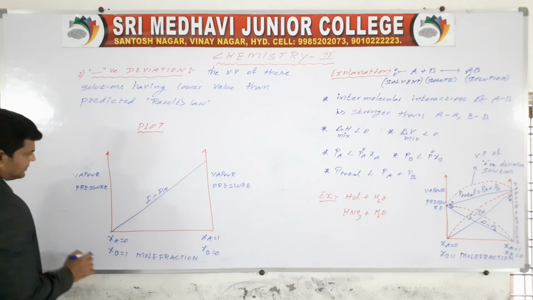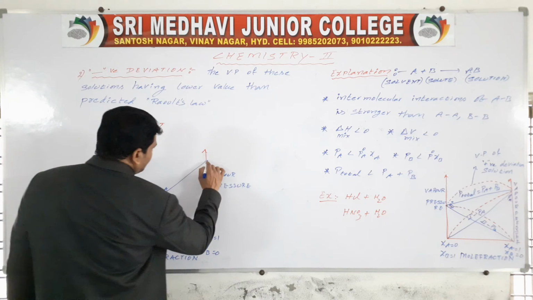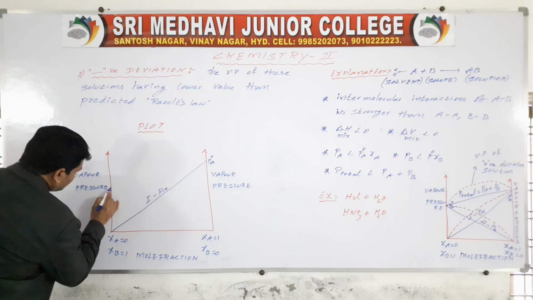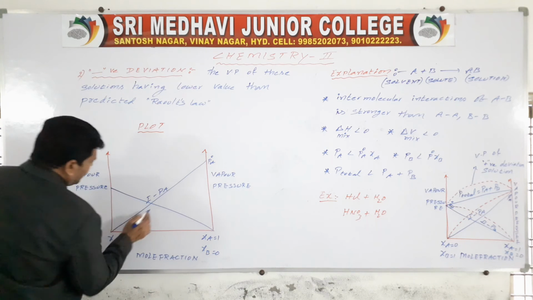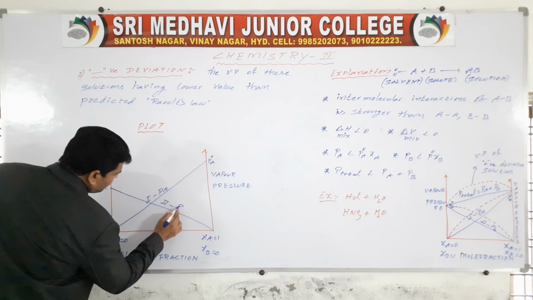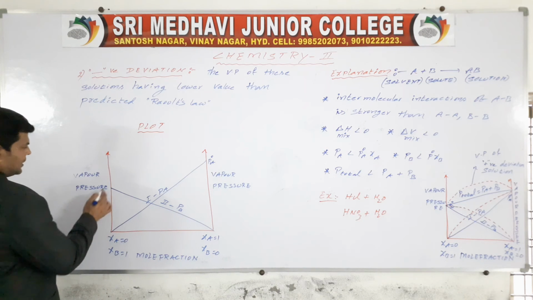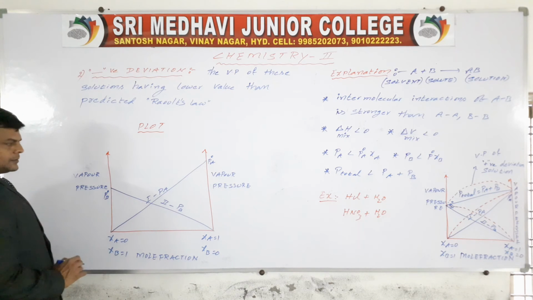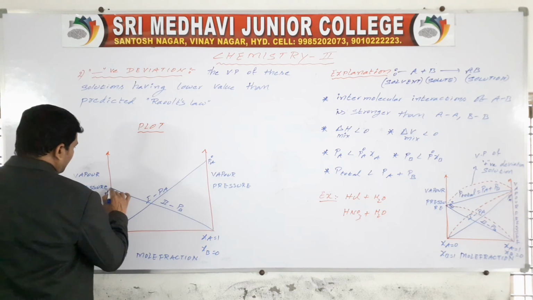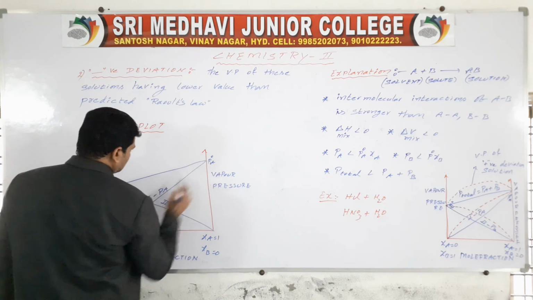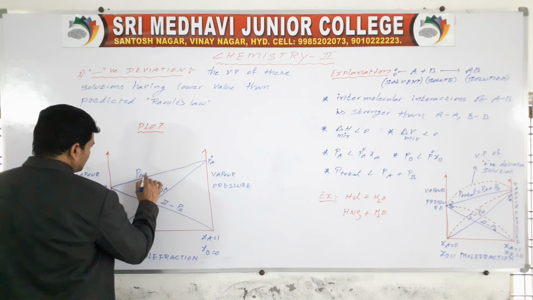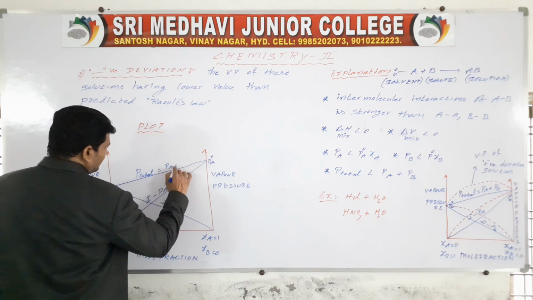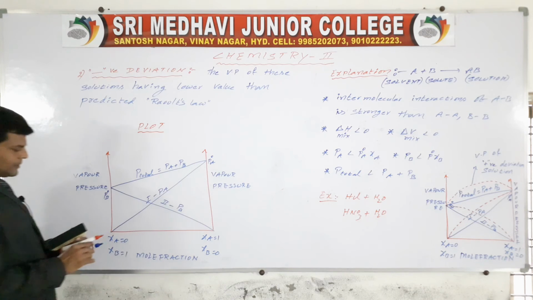It is the first graph, PA. The point is P naught A. Then it is the second graph, it is PB. Now the coinciding point is P naught B. Then total vapor pressure, this is P total equal to PA plus PB.